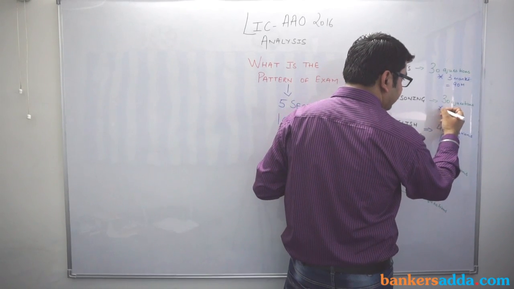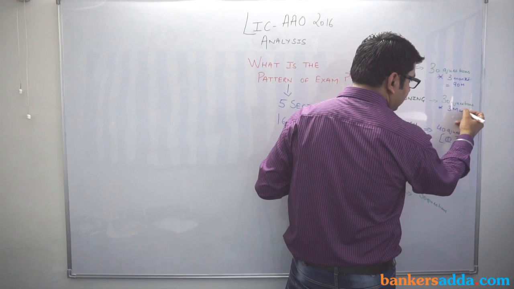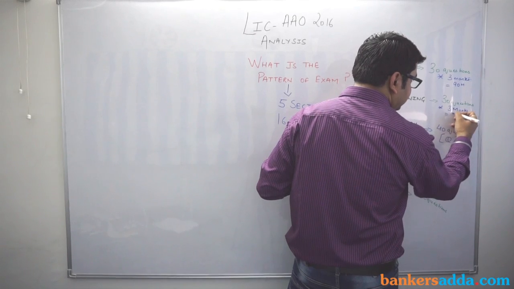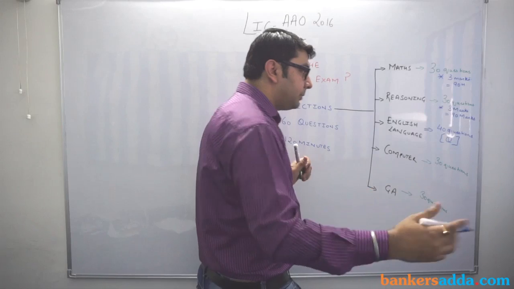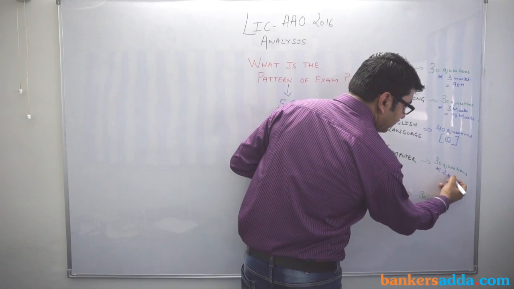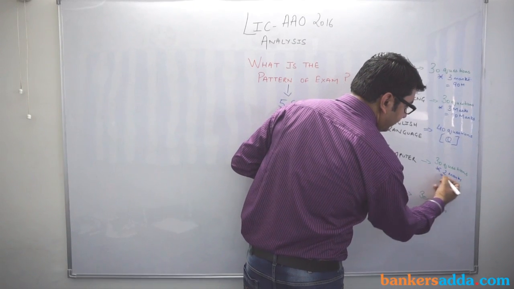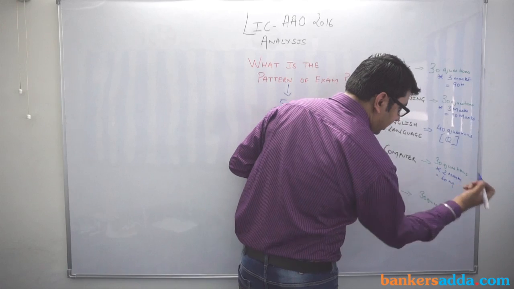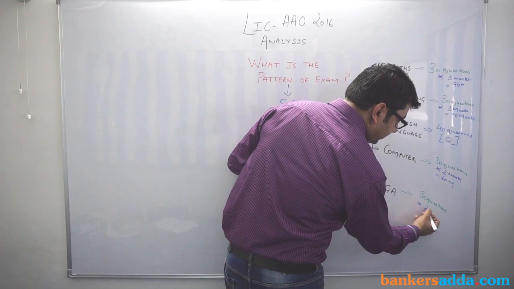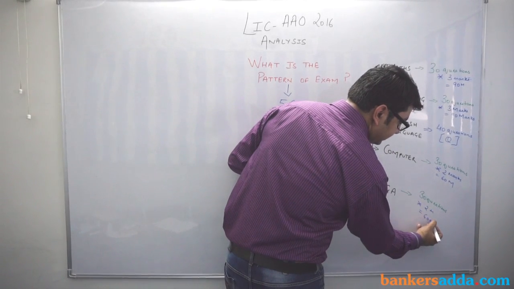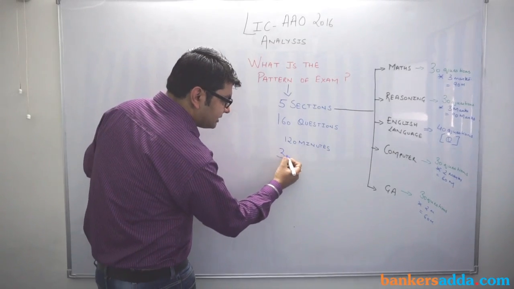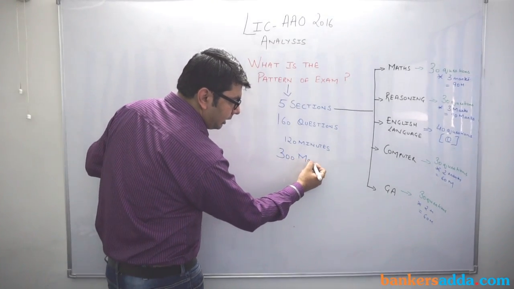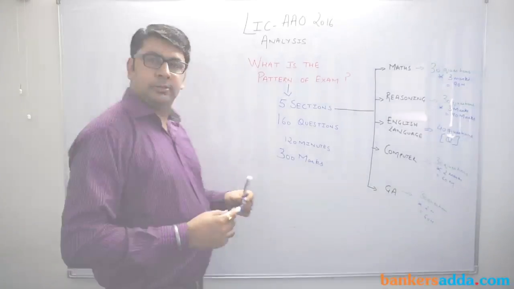Similarly, reasoning, 3 marks each question, once again 90 marks. Computers, 2 marks each, that is 60 marks, and GA, 2 marks each, that is 60 marks. So if we take the total, the exam is of total 300 marks.